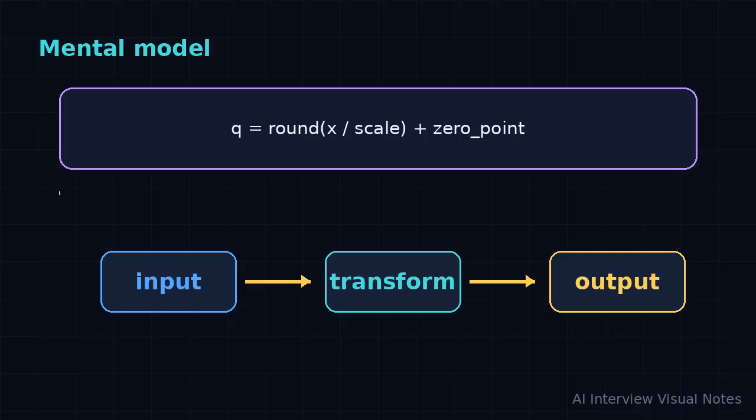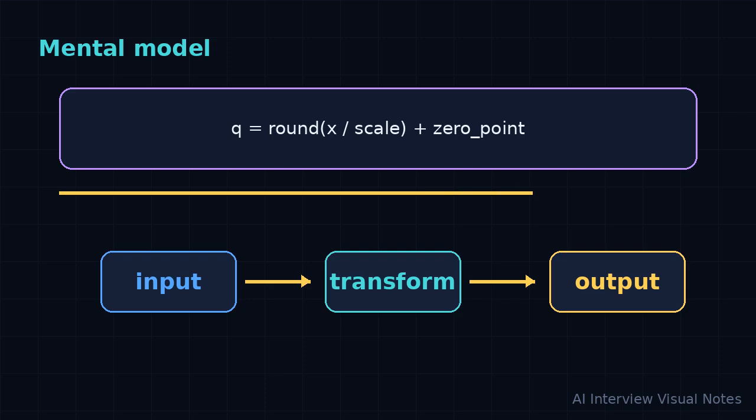The mental model is the affine quantization formula: Q equals round of x divided by scale, plus 0 point. Here x is the real floating point value, Q is the integer value we store, scale controls the size of each bucket, and 0 point makes it possible for real 0 to line up with an integer value. That last detail matters because 0 appears everywhere in neural networks, especially with padding, sparse activations, and operations where exact 0 should stay exact. To approximately reconstruct the value, we use x hat equals scale times (q minus 0 point).